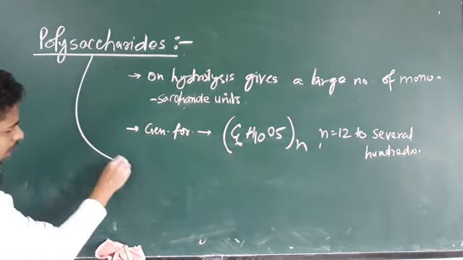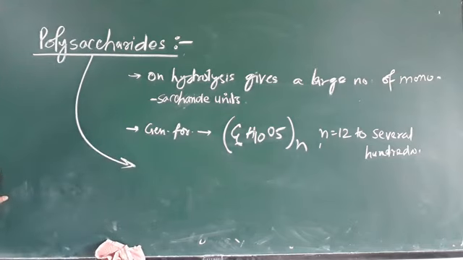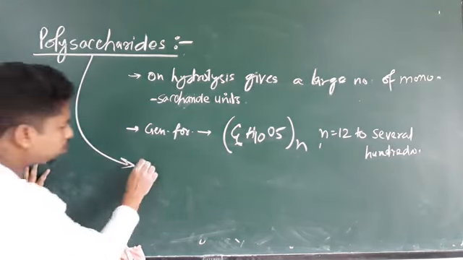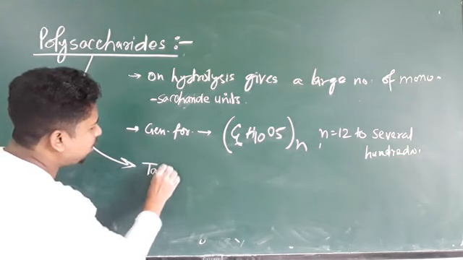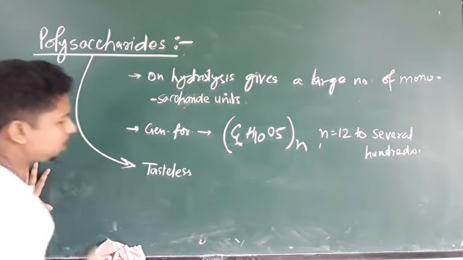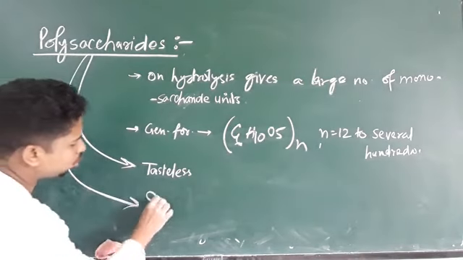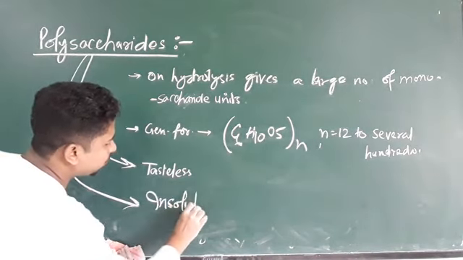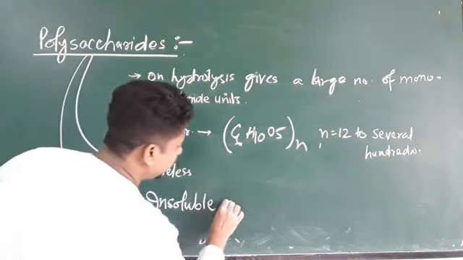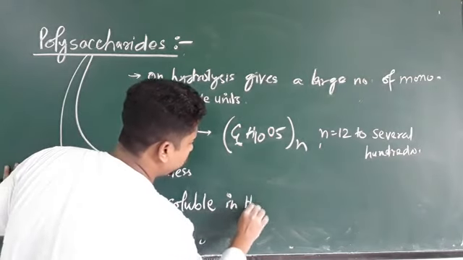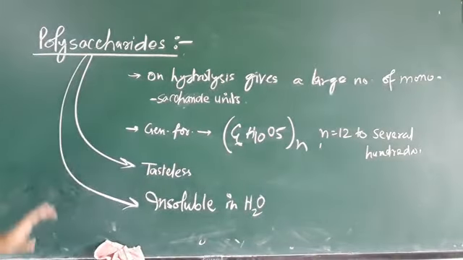Now these polysaccharides are non-sugar. Why are they non-sugar? Because they are tasteless. And these polysaccharides are insoluble in water.